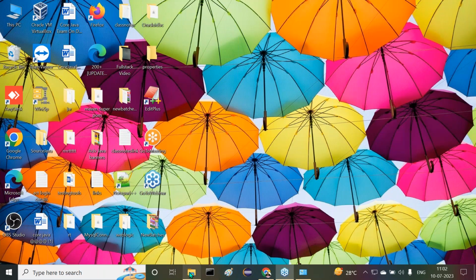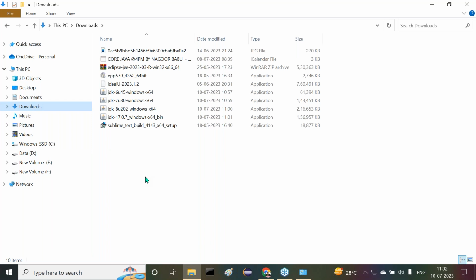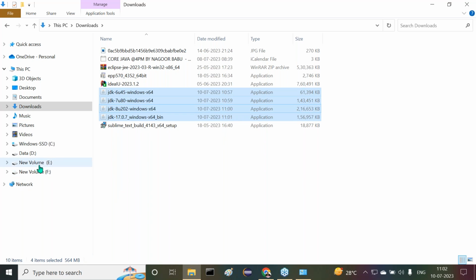Now I downloaded all my softwares. When I have downloaded all my softwares, what am I going to do now? I must go to downloads. In the downloads part, there we can see all the content, all the softwares: Java 6, 7, 8, and 17. Let me select all of them. I want to cut them. Cut.